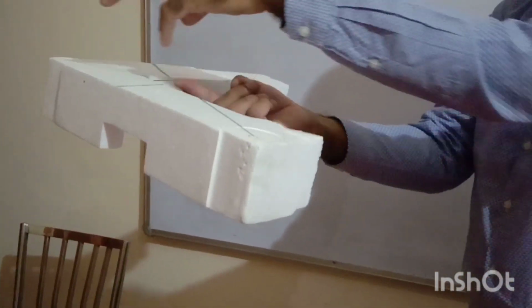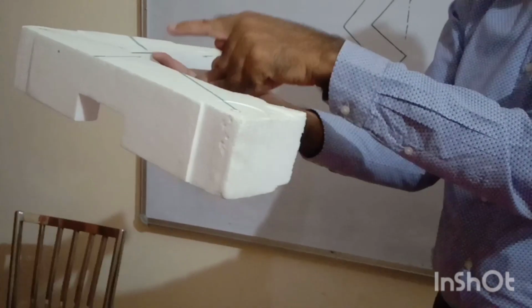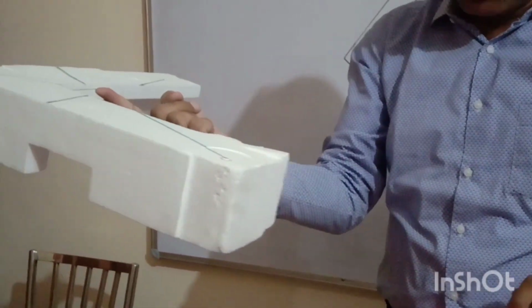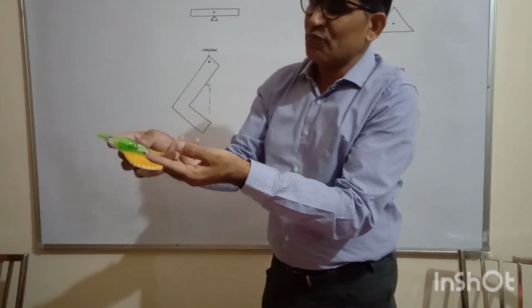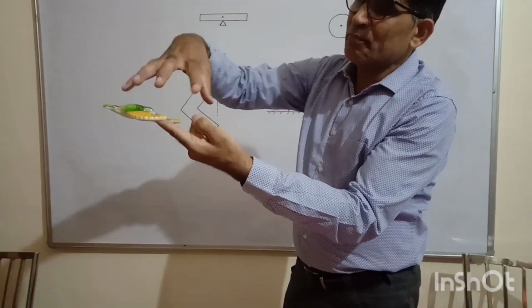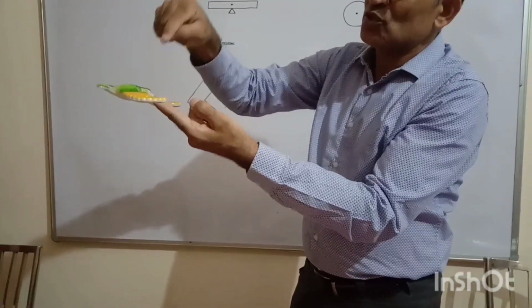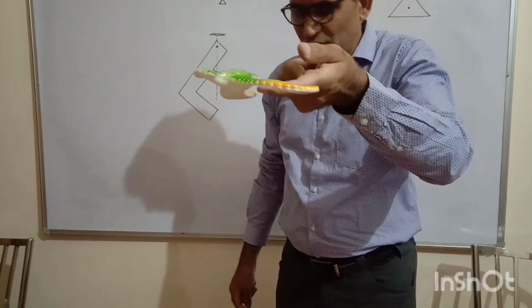The entire mass of the body is supposed to be centered at this point, and that is balanced by the normal reaction given by the tip of my finger. So in this way, this eagle was resting on the tip of my finger. The entire mass of the body is supposed to be centered here. So this is the reason why this eagle is balanced and not falling down.